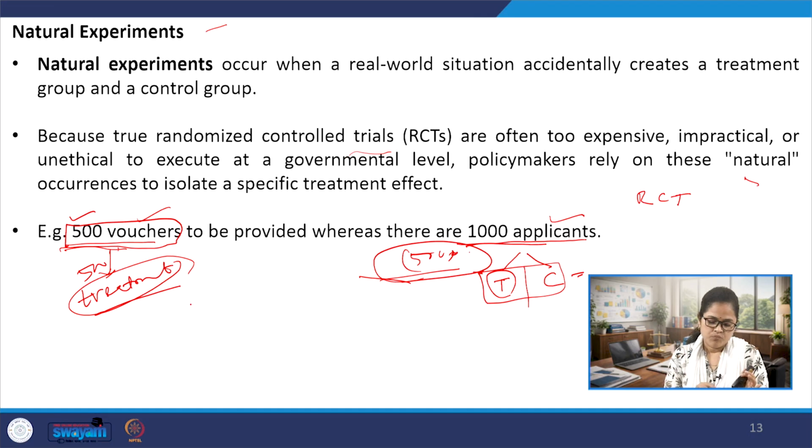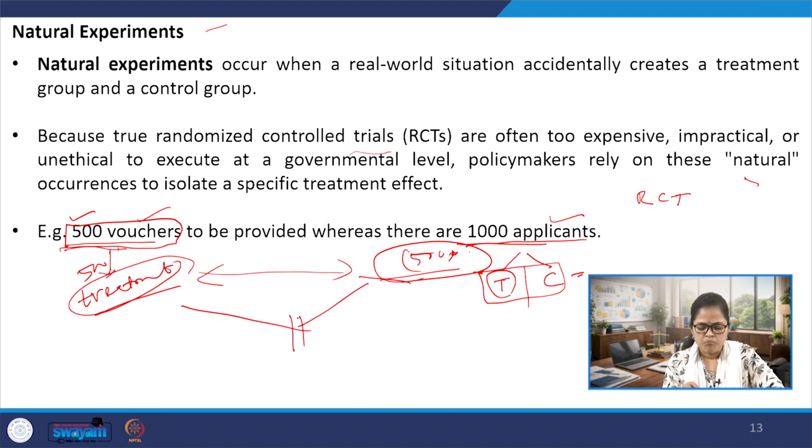So that is the difference between natural experiments and randomized control trials: although we find these two groups quite similar, they are not randomly assigned by the researcher.